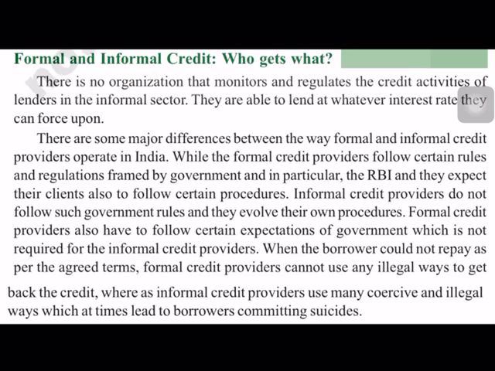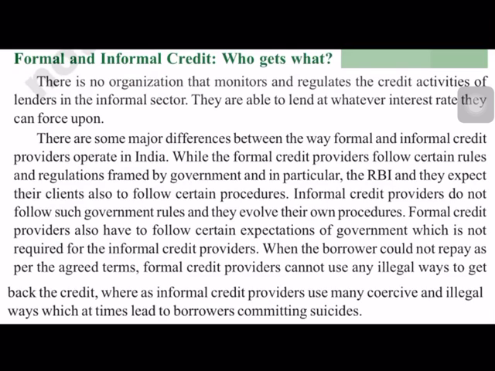Now, let us see the differences between formal and informal sources of credit. Formal sources of credit means banks and cooperatives come under formal sources. Informal means money lenders, employers, relatives, friends who charge a very high rate of interest. Formal sources of credit are supervised by the RBI. Reserve Bank of India supervises them. But for informal sources of credit, there is no organization to supervise their activities.